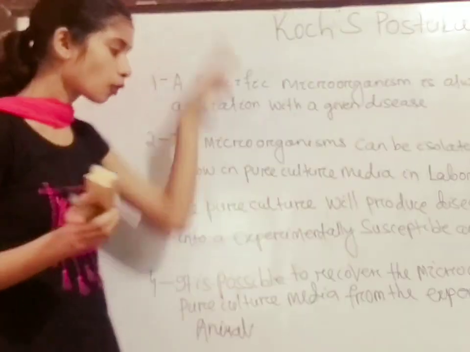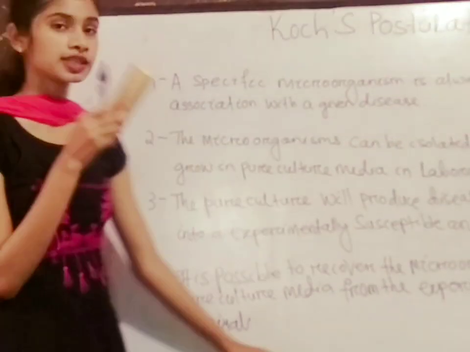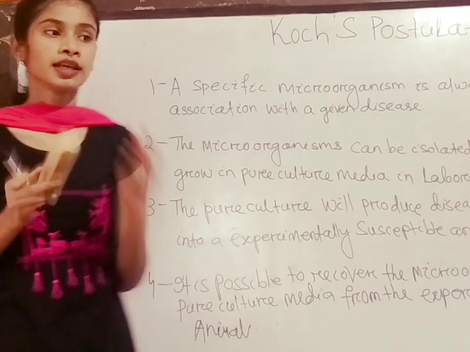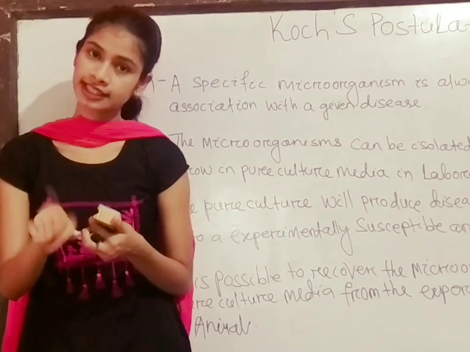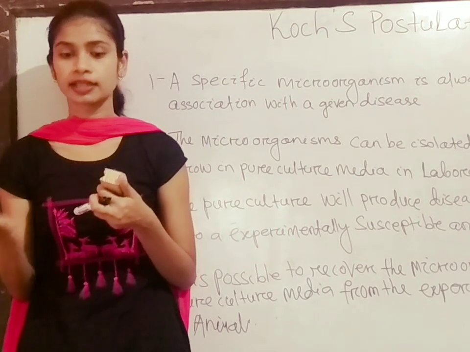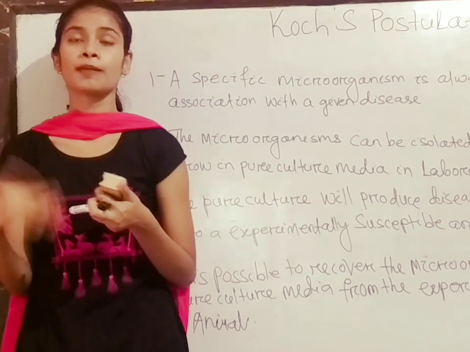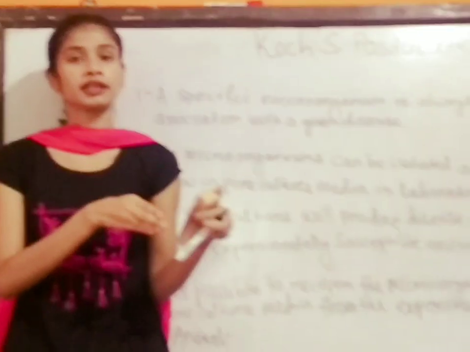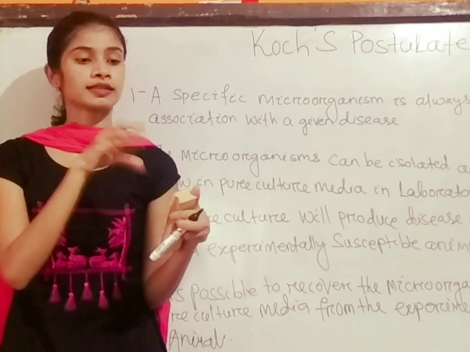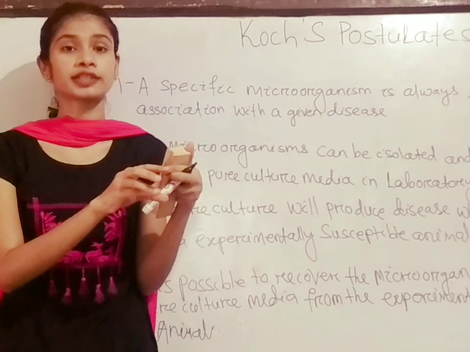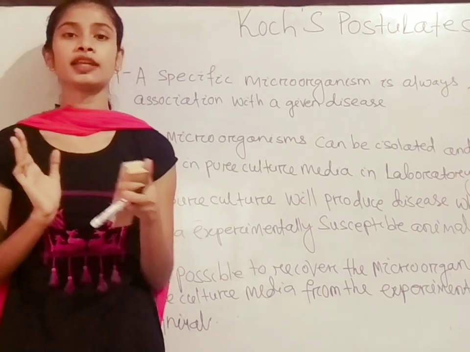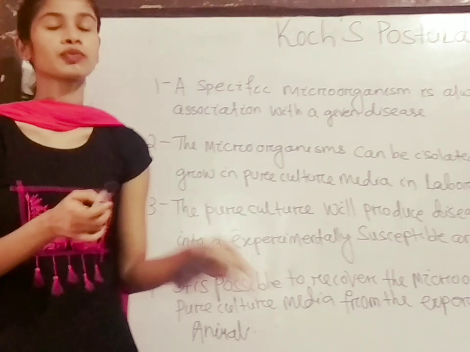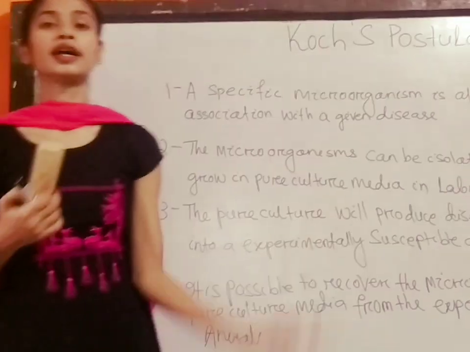So there are 4 criteria when we call a microorganism a causative agent. It should follow these 4 criteria. That means it will cause a particular disease, then it can be isolated and cultured in media artificially in the laboratory. Then this microorganism can cause the same disease in another body. Lastly, from this infected animal, the microorganism can be recovered in the culture media. If the microorganism follows these 4 postulates, it is called a causative agent.